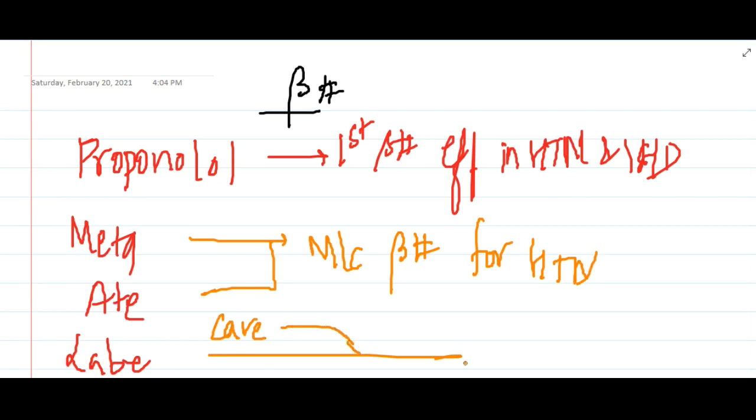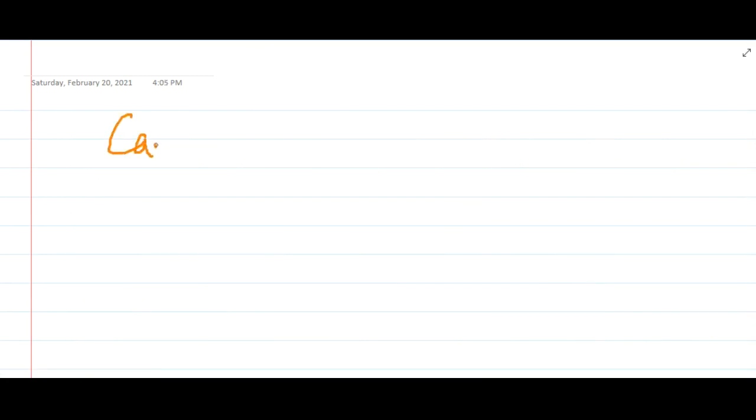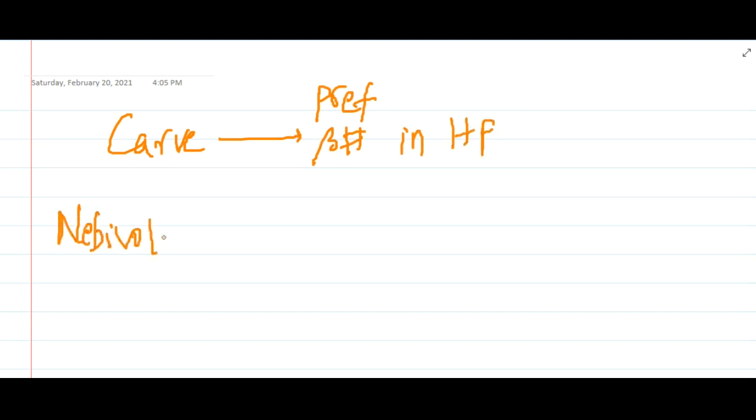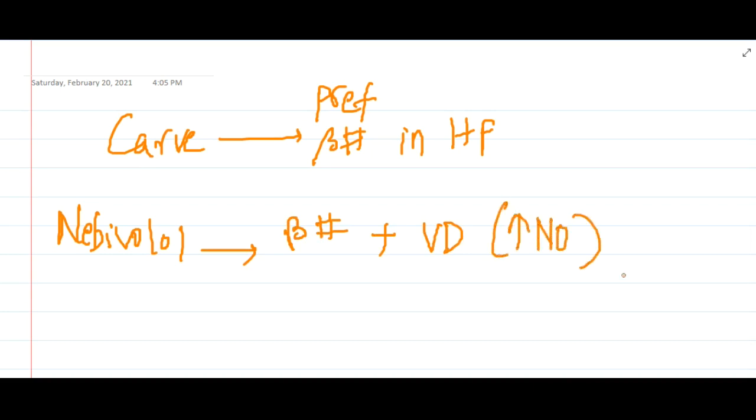these are beta blockers with alpha 1 blocking activity, thus they will cause vasodilatation. Then we have the drug carvedilol. This carvedilol is the preferred beta blocker in heart failure. Then we have the drug nebivolol. This nebivolol causes beta blocking action. Along with that, it has vasodilation action because it releases nitric oxide.